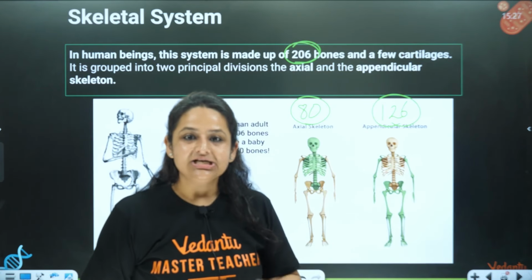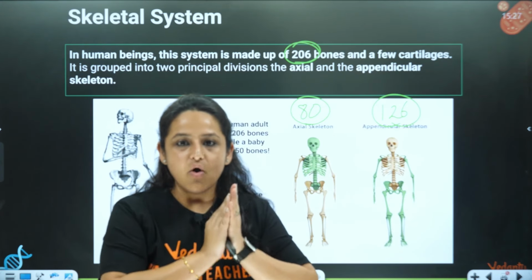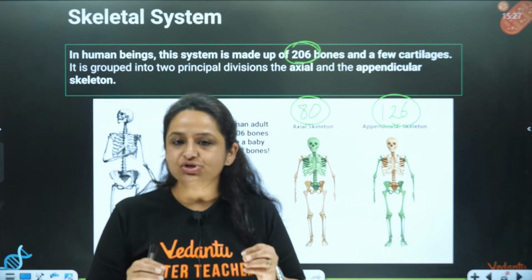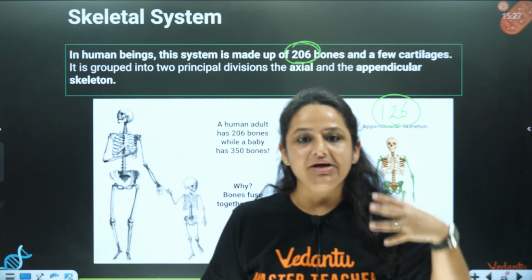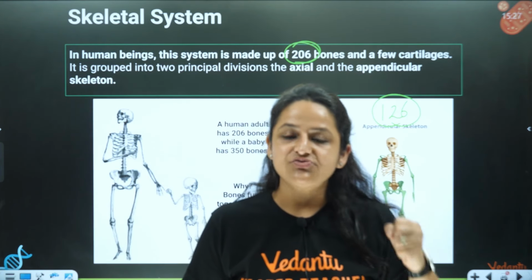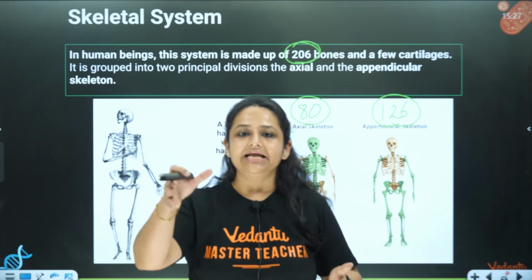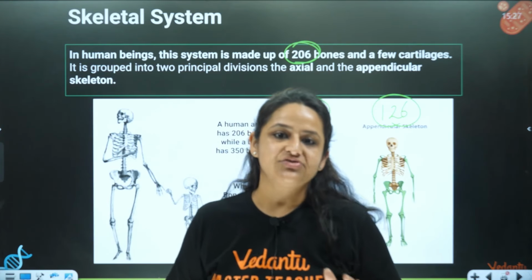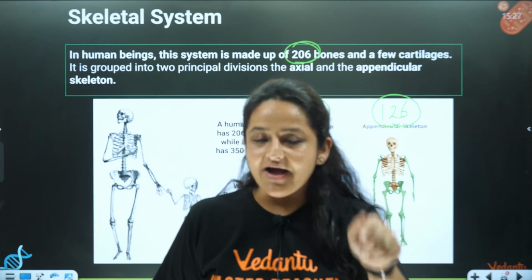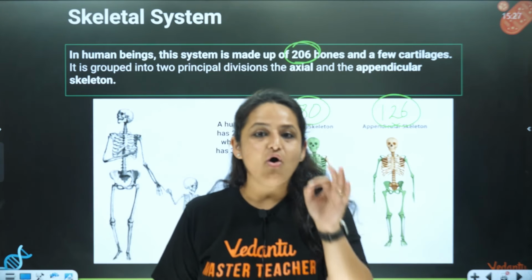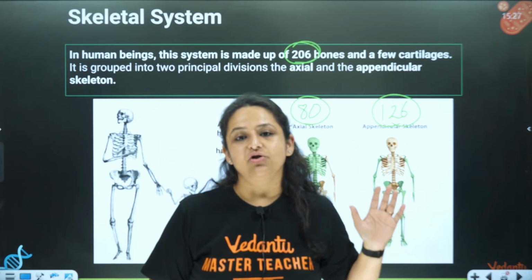Interesting. So in this session, we have wrapped up all the bones of the body, all 206 bones of the body. Now, if you pick up questions from the PYQs, you will be able to solve all the questions, because directly from the NCERT lines we are getting questions in our NEET exam. So your homework is to revise all 206 bones, and then we will be confident enough to solve all the questions.